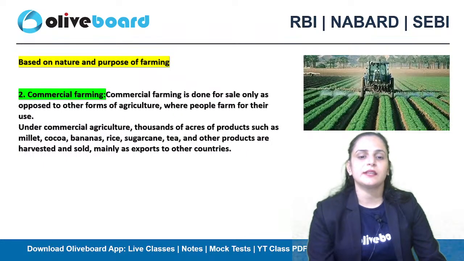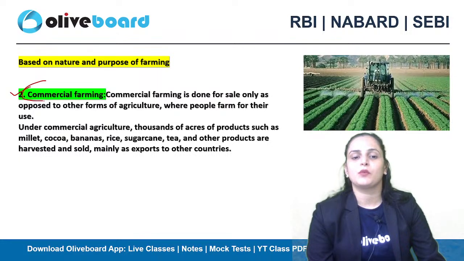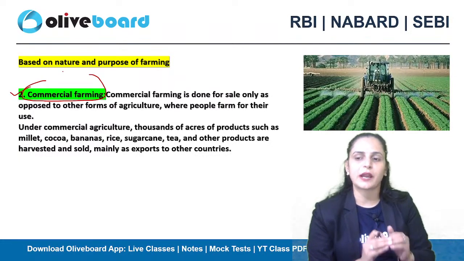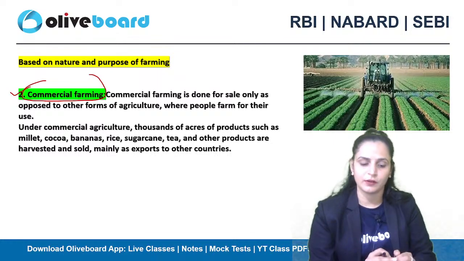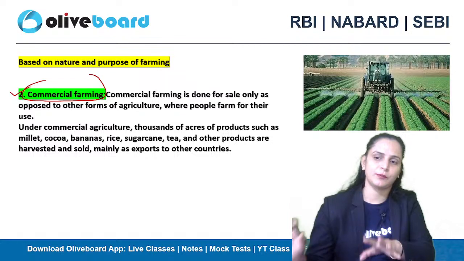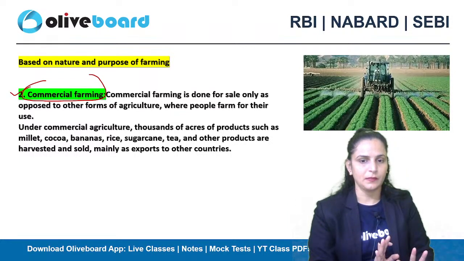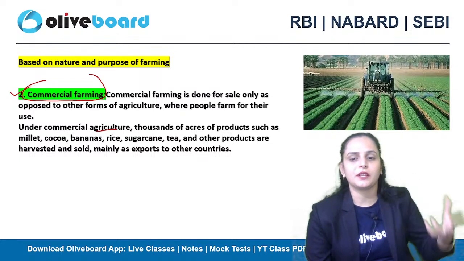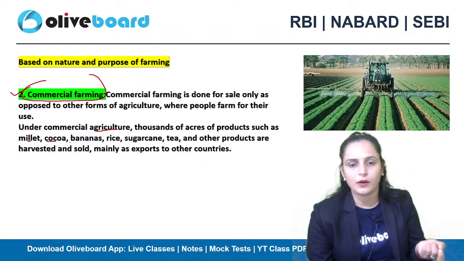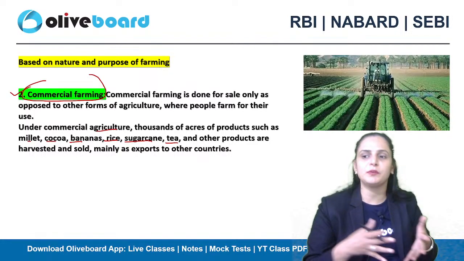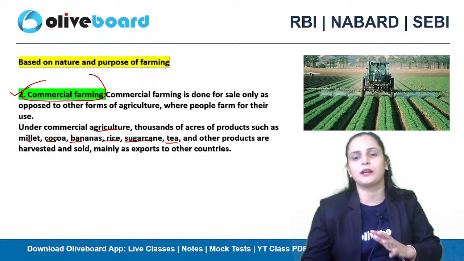Okay. Second is commercial farming. What are you doing in commercial farming? Here you are doing agriculture practices, and your main motive of following agriculture practices on your piece of land is to sell the product you obtain, right? So under commercial agriculture, thousands of acres of products such as millets, cocoa, banana, rice, sugarcane, tea, and other products are harvested. They will be harvested from the field and then sold in the market or exported to other countries also.